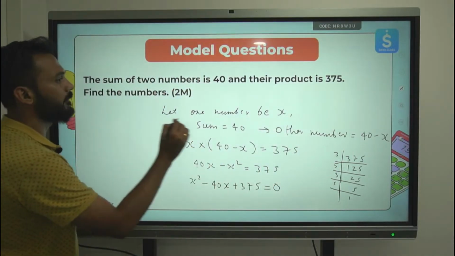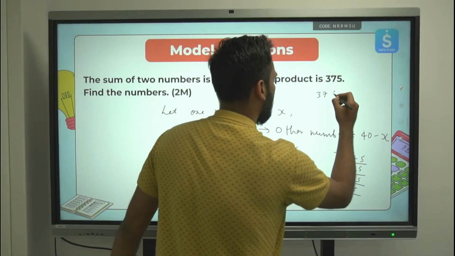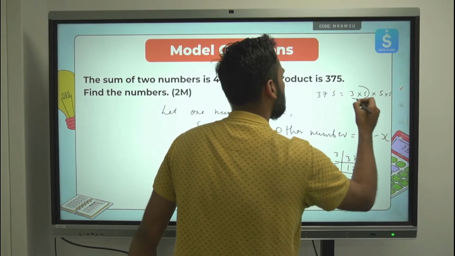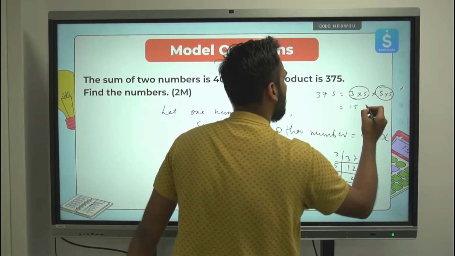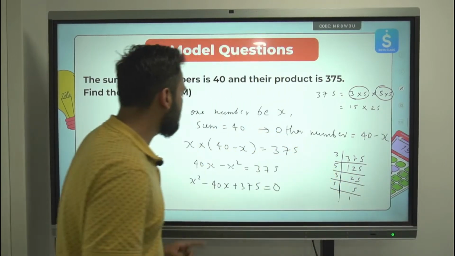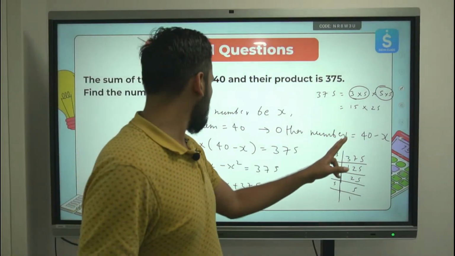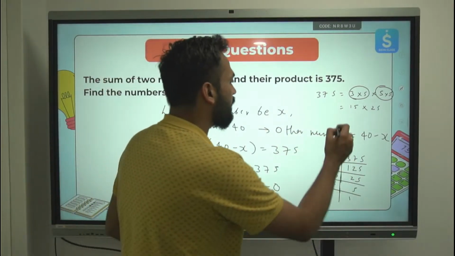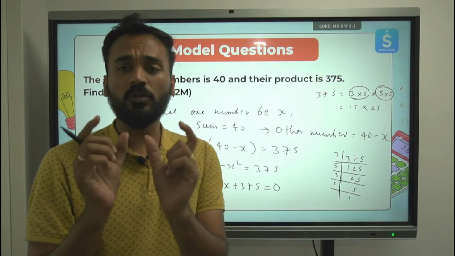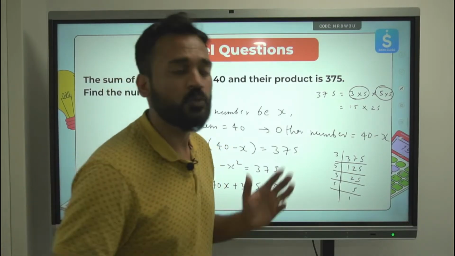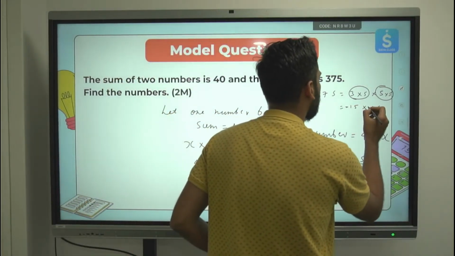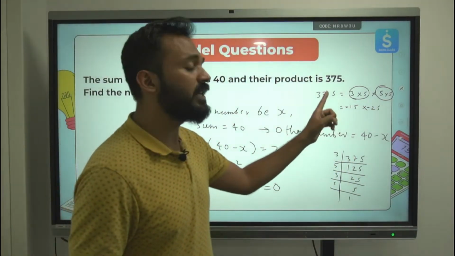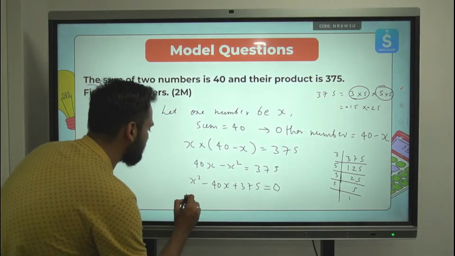Let me show you over here. 375, I can write it as 3 into 5 into 5 into 5. This is 15, this is 25. 15 multiplied by 25 is 375, and 15 plus 25 is also 40, but not minus 40. So what I will do is take both of the terms and change their signs to minus 15 and minus 25. Minus 15 minus 25 is minus 40, and minus 15 into minus 25 is 375. So let's split this.